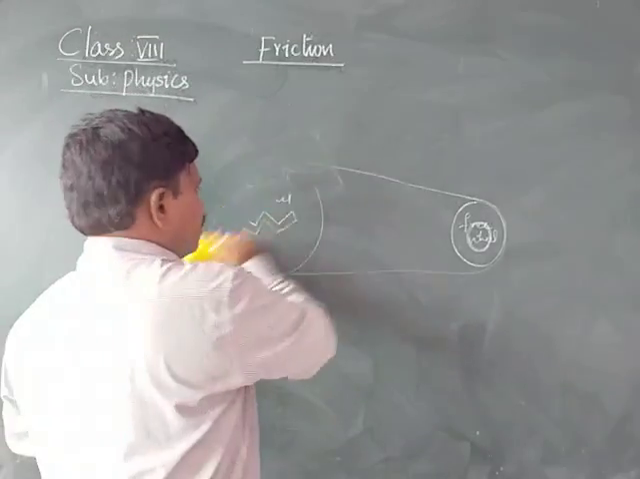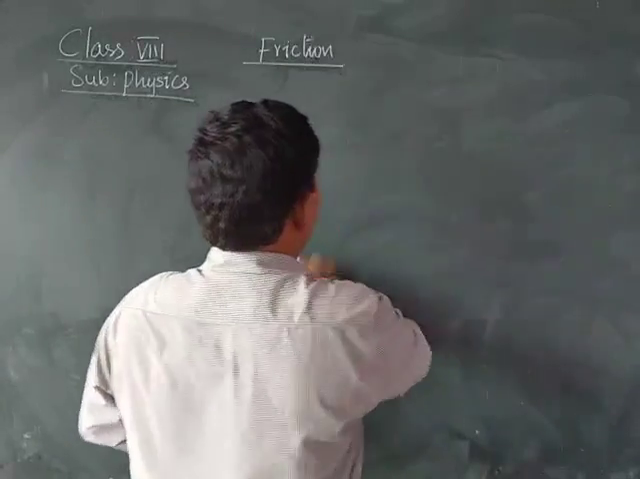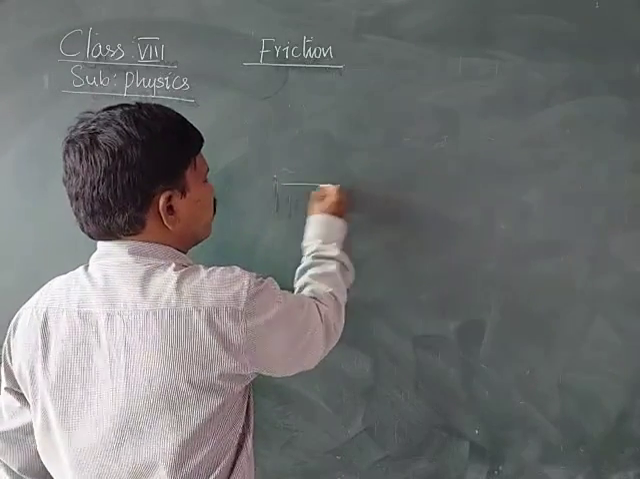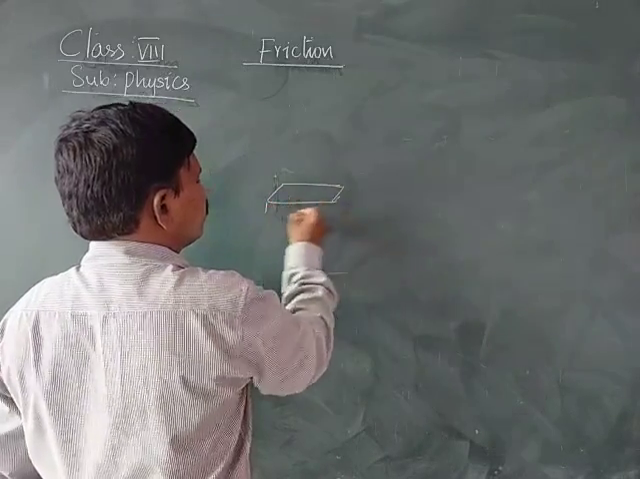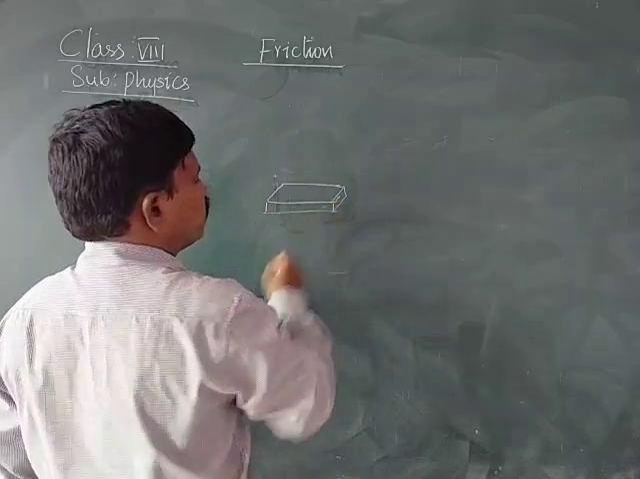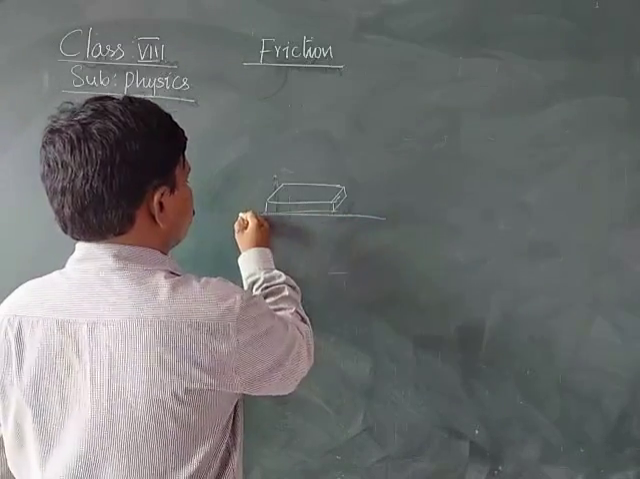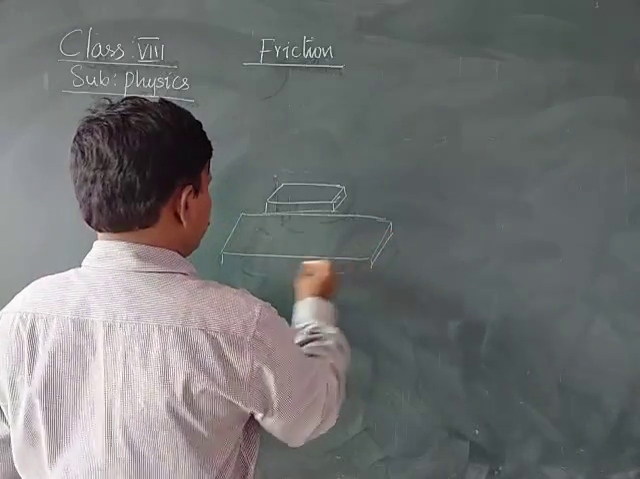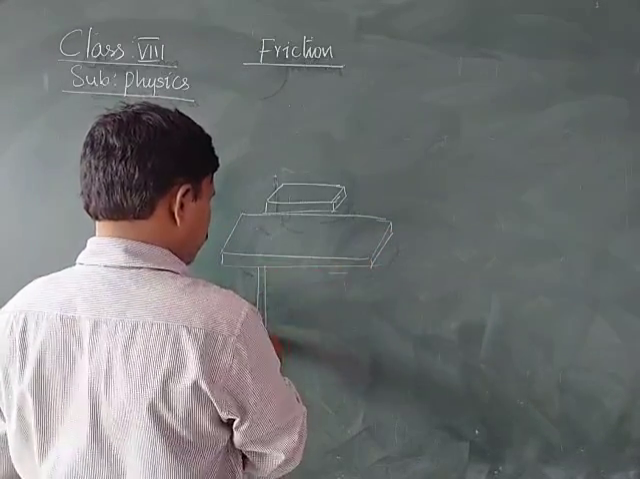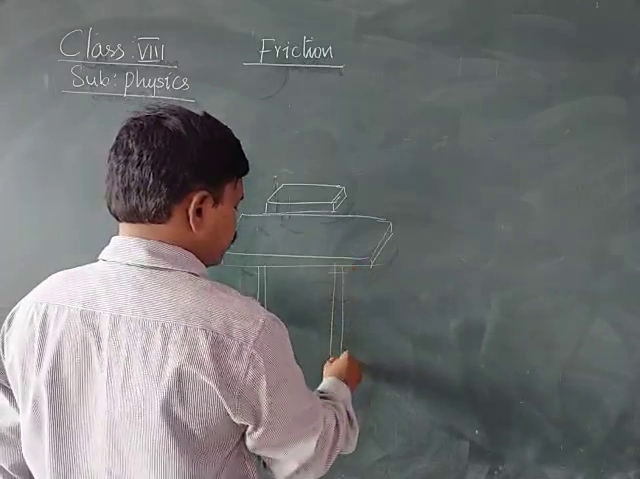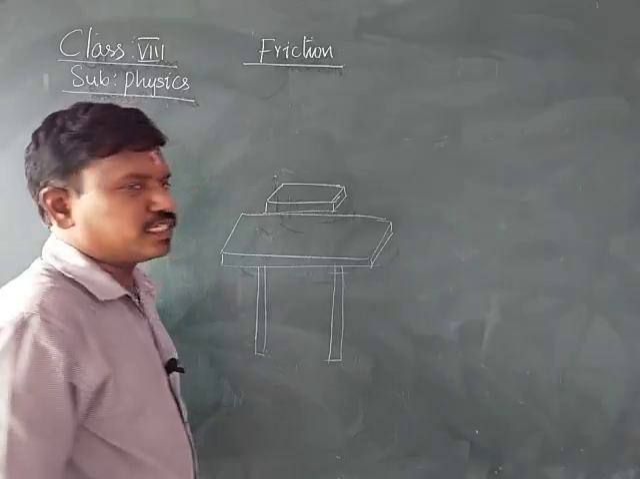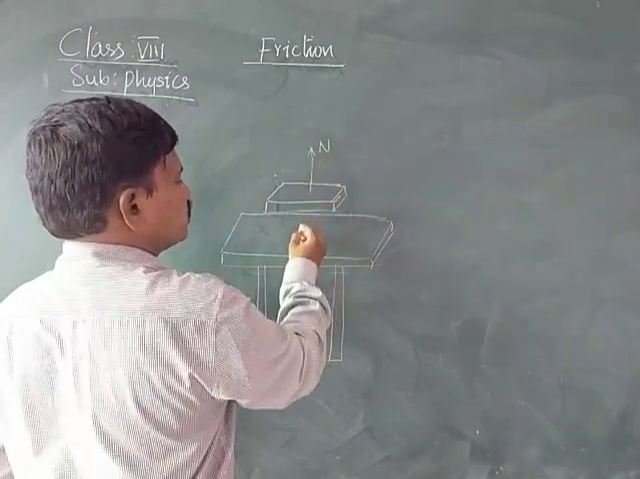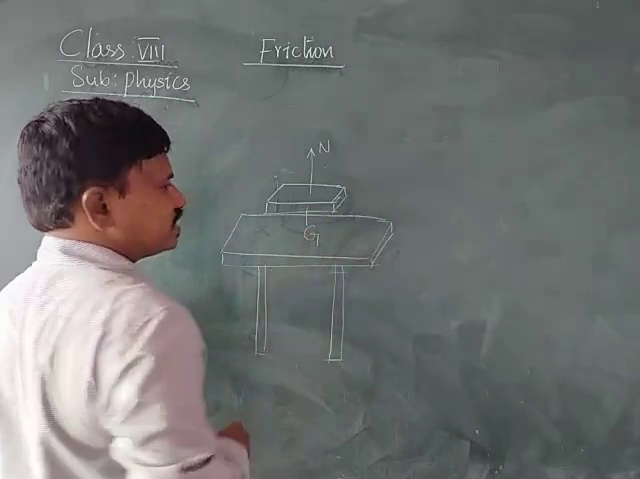Okay. Now, coming to this. If you take a book and place a book on the table, I am keeping a book on the table. When I place a book on the table, some forces are acting on the book. Okay, what are the forces that are acting on the book? Normal force, and in the same way gravitational force, or we say the weight of the book.